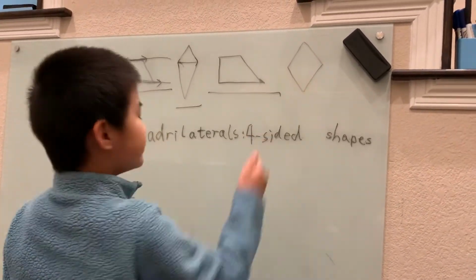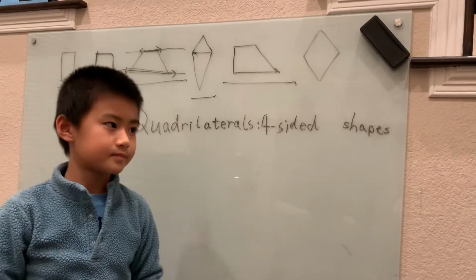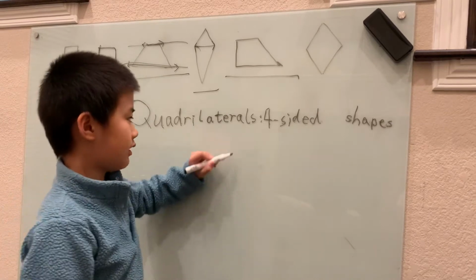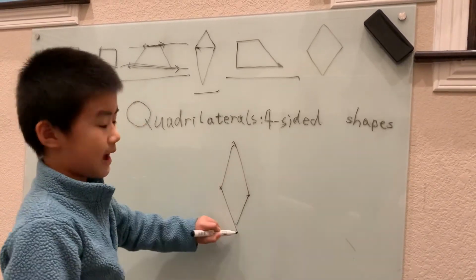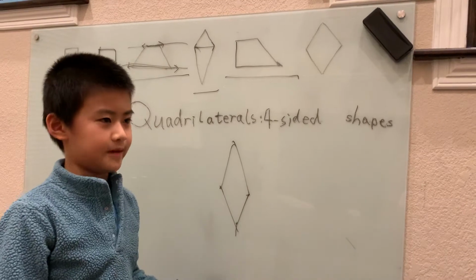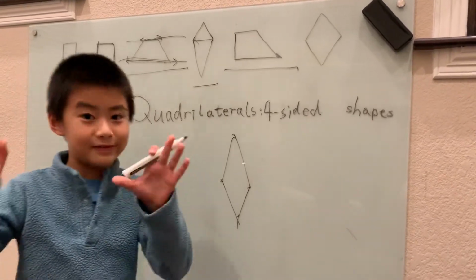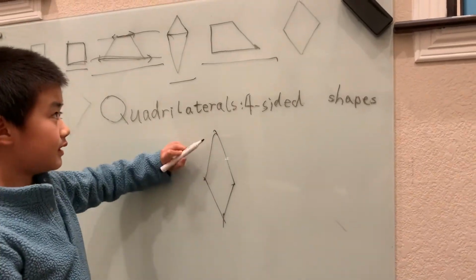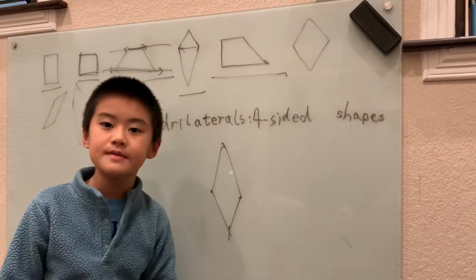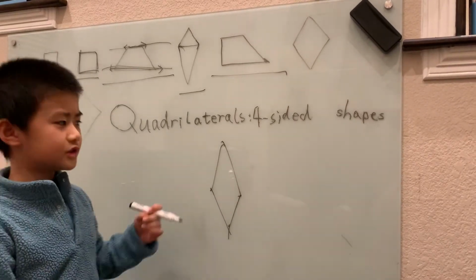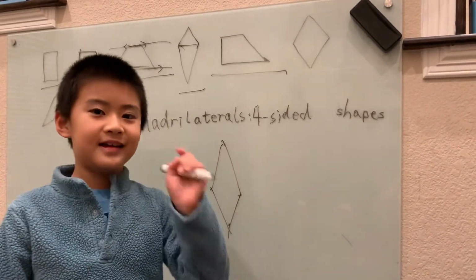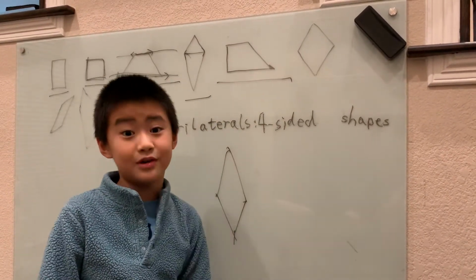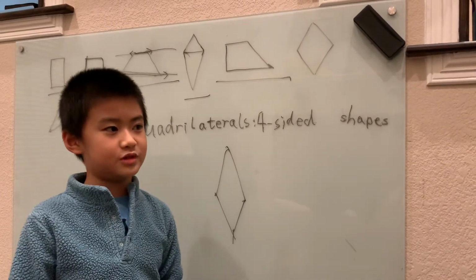So here, this looks like a diamond, but do you know what a diamond is? There isn't such a thing as a diamond. Oh, no, there is such a thing as a diamond, but not in math. I know diamonds are expensive, so they can't possibly not exist. I know that, but it's very funny. I think I know why all of you call them diamonds, because they're shaped like diamonds, right? But here's a fun fact about them. They usually don't come in the shape of this. People just cut them into circular shapes.